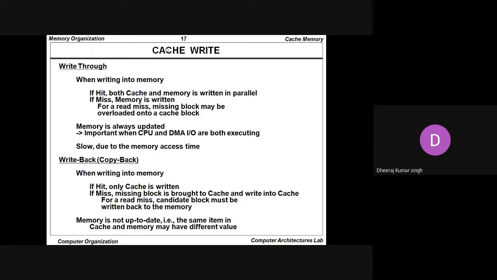So basically, whenever we are talking about the write through, we can again study when writing into memory, if a hit occurs, both cache and memory are written in parallel. So write through basically says that cache is going to be written as well as memory, and both the events occur in parallel. If a cache miss occurs, still the memory is written; for a read miss, the missing block may be overloaded onto a cache block.